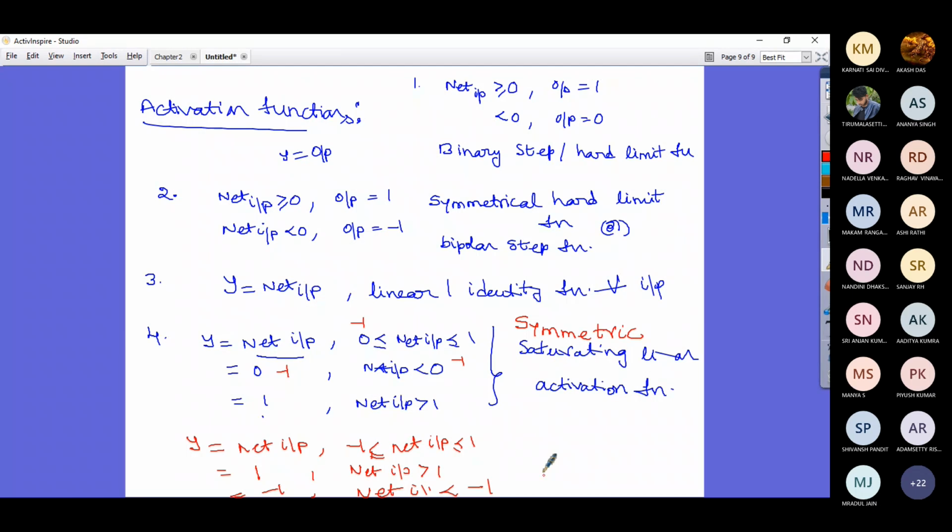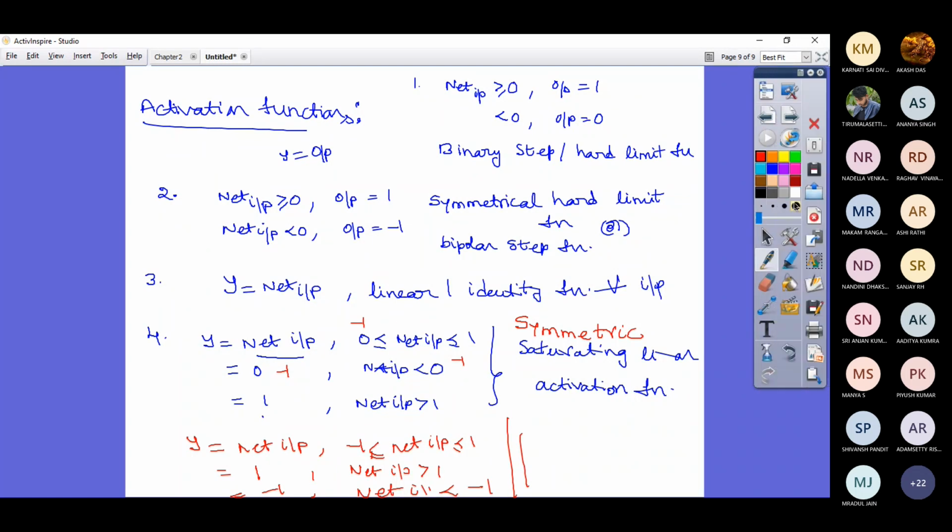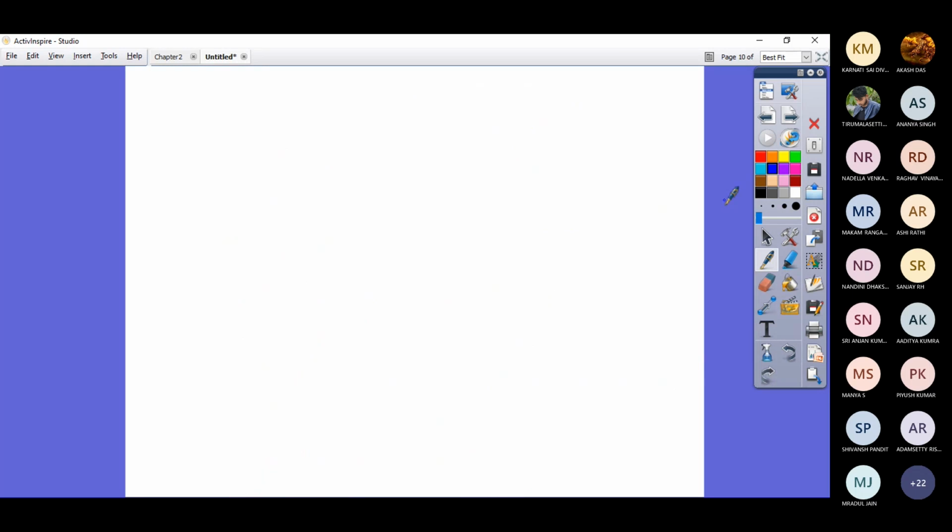Is that clear? What I have written in red is that you replace 0 with -1, and what you get is the symmetric saturating linear activation function. So these are all the various activation functions. Remember, these activation functions are deployed based on the type of application. You have next another activation function called sigmoidal activation function.